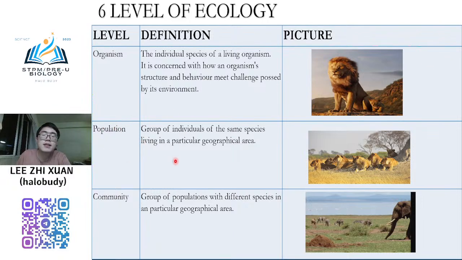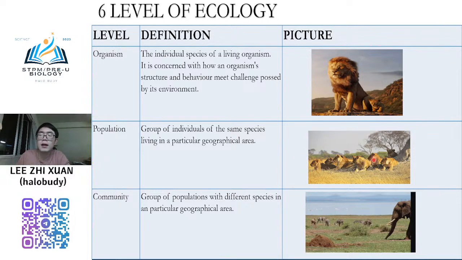In a population, all of them are the same species, gathered together in one geographical area. Human is one kind of population, like humans in Penang, humans in KL. Humans in Penang are a population because they particularly live in Penang, and humans in KL live in KL only. All of them are a group of individuals of the same species. The most important thing is that they are the same species, only one type like human or lion.